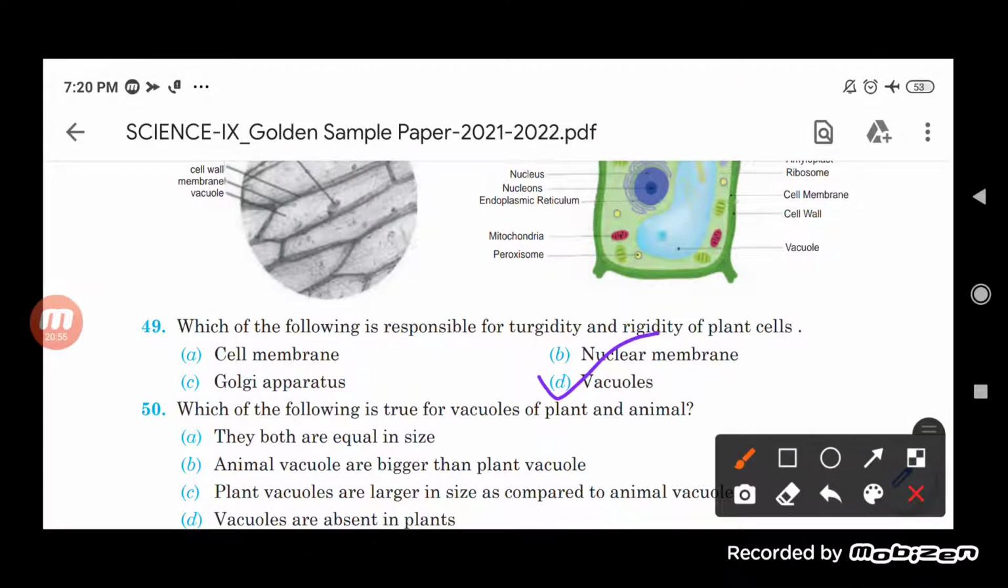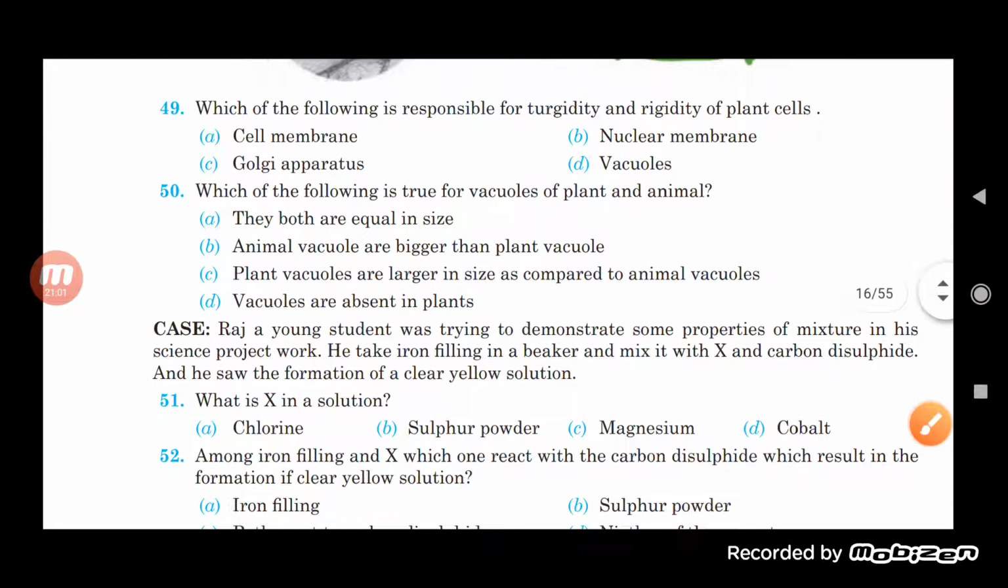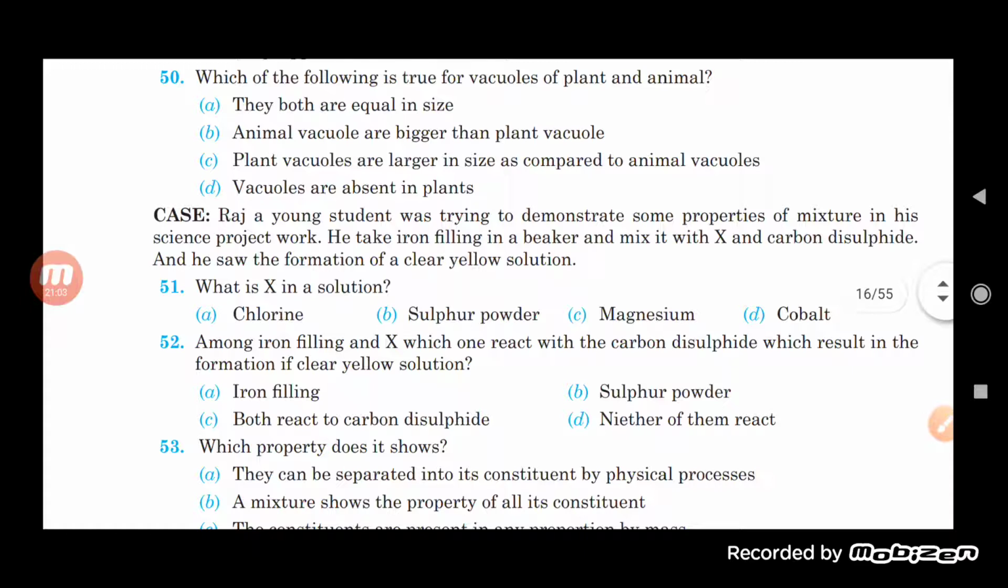It is because of the vacuole only that such rigidity or turgidity can be seen in the plant cell. Which of the following is true for vacuoles of plants and animals? They both are equal in size. Animal vacuoles are bigger than plant vacuoles. You know that is wrong because animal vacuoles are quite smaller. Both are equal in size, no, this is also not correct because in a plant cell, the vacuoles are quite large. So plant vacuoles are larger.